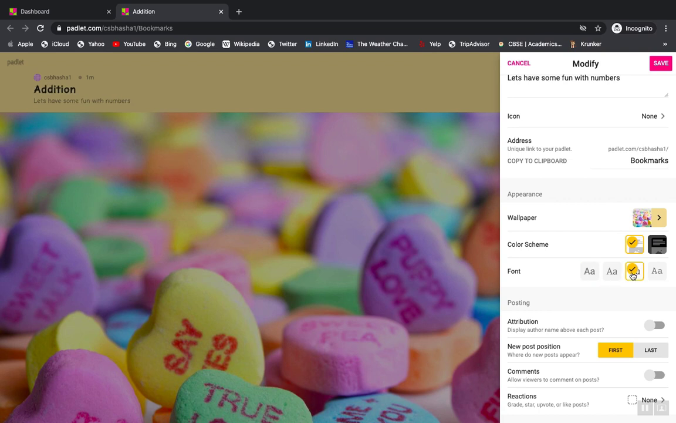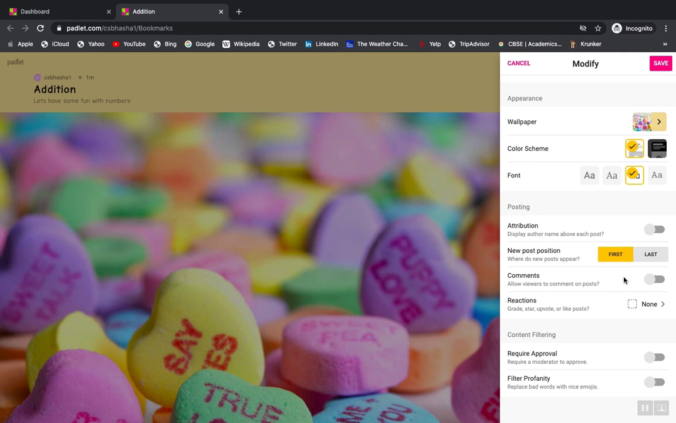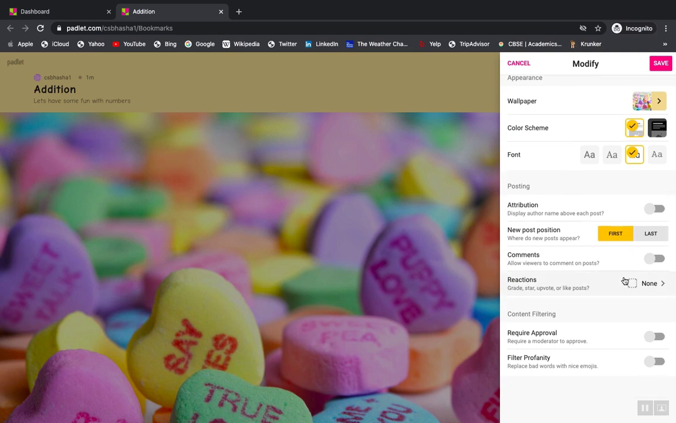Secondly, I would like to use this kind of font, so I would like to use that. Thirdly, because there will be a lot of posts, you can always give an option to your students and your colleagues to share the data on this, or you can even restrict them. So in case you're putting the post, how do you want the post to appear? So the new post position should be the first one. Secondly, whoever is watching this, do you want them to give comments on that, or you don't want? That's completely in your hands.